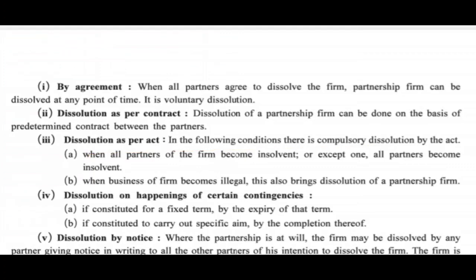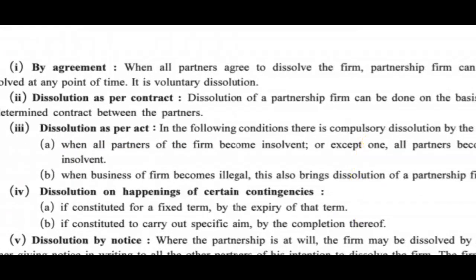So when all partners or all except one become insolvent, then the partnership firm will get dissolved. Then second, when the business of the firm becomes illegal, if the business starts doing some illegal activities, it is also known as dissolution of partnership firm.